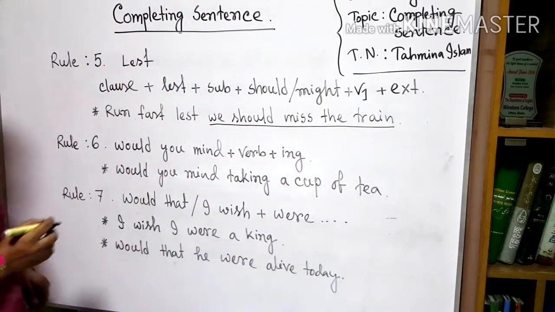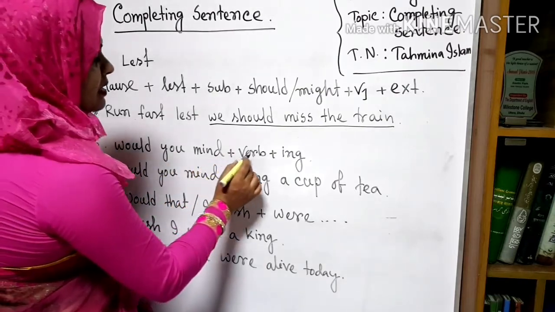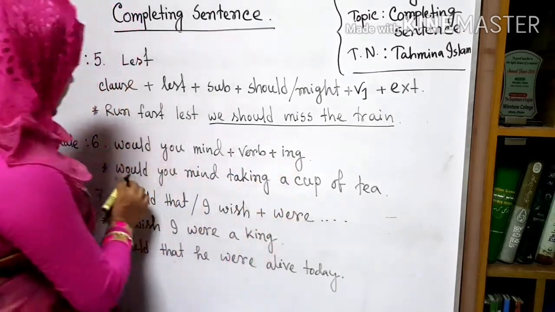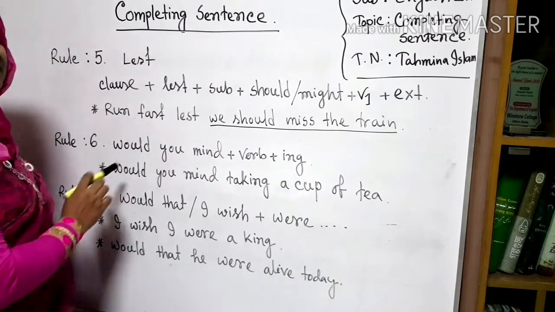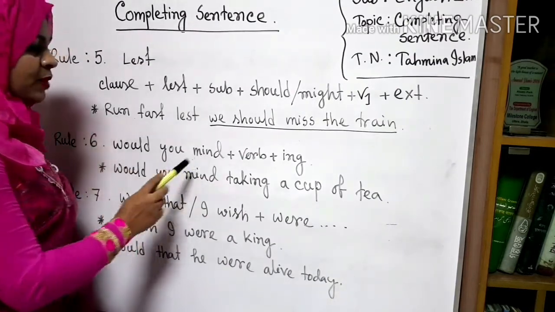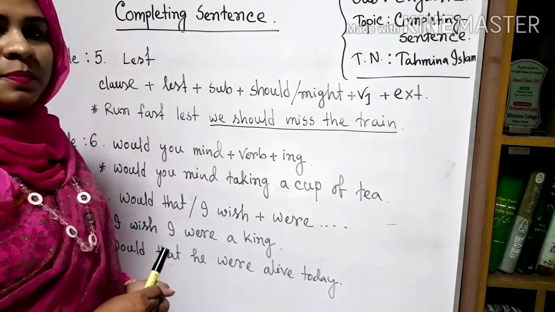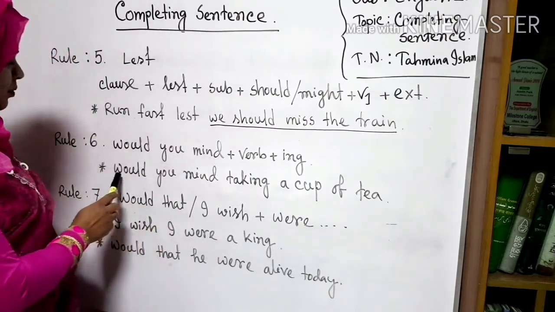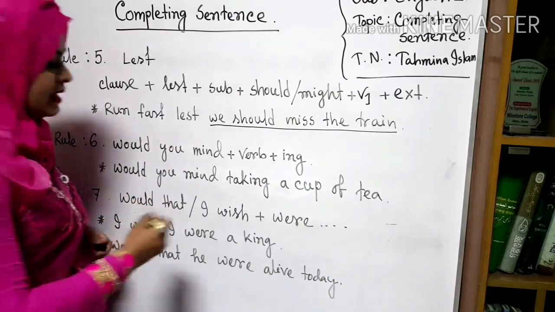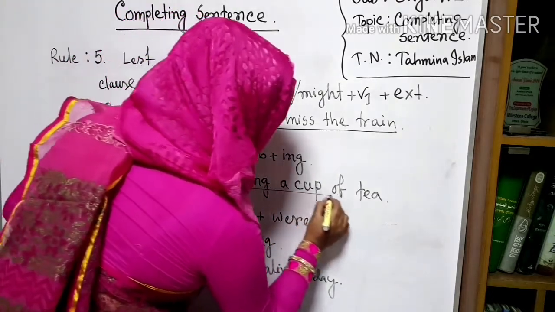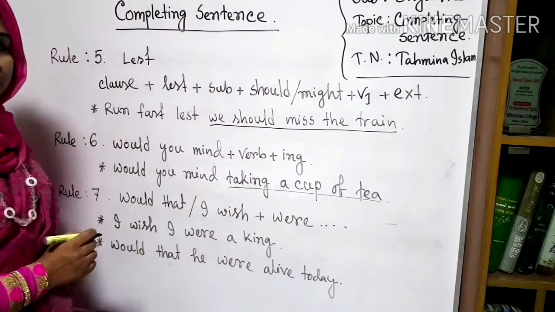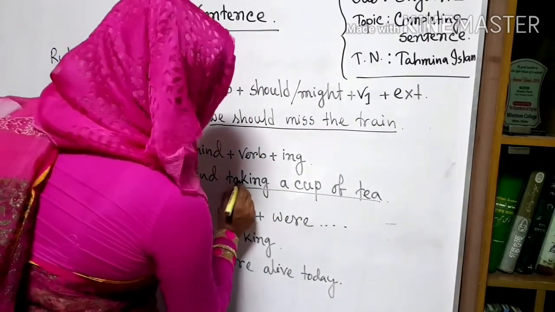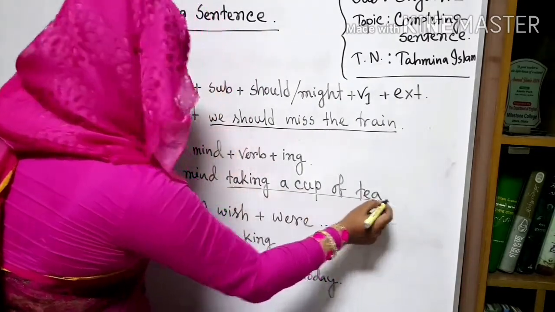Rule 6. Would you mind plus verb plus ing. If in this sentence we will find would you mind, then we must use verb plus ing. Okay, the example is, would you mind taking a cup of tea. Here is the sentence we have completed, so we have to underline this, taking a cup of tea.